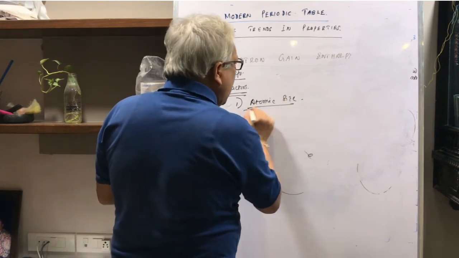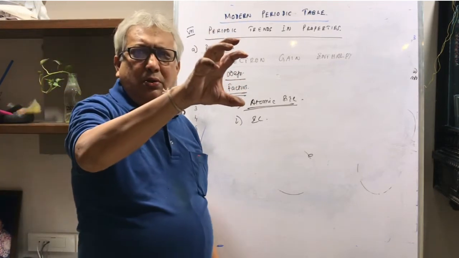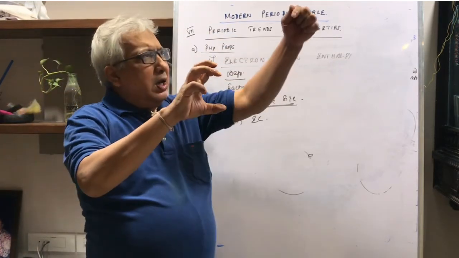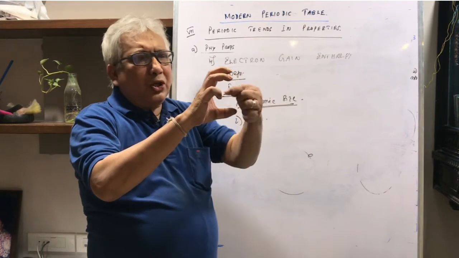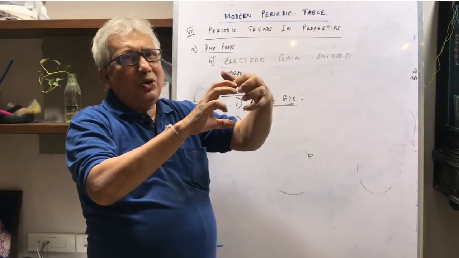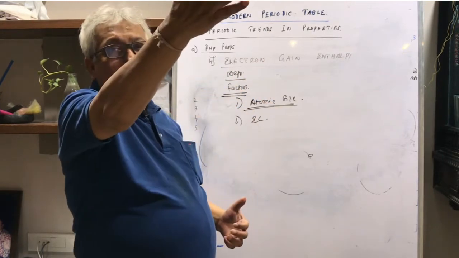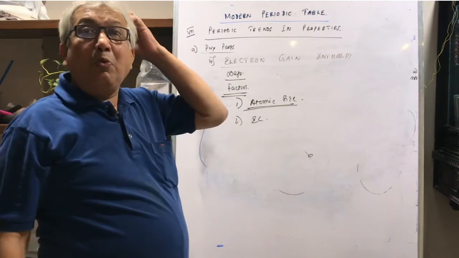How does atomic size matter? Just think of it. If the atom is smaller, in that case the incoming electron is closer to the nucleus, so it will enjoy more attraction from the nucleus, so its entry will be easier, and in that case the energy released, the negative value of electron gain enthalpy, will be more.